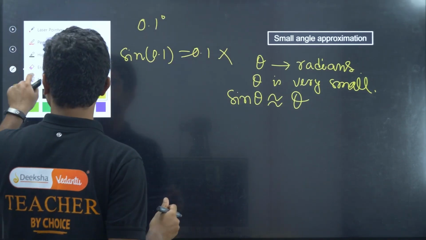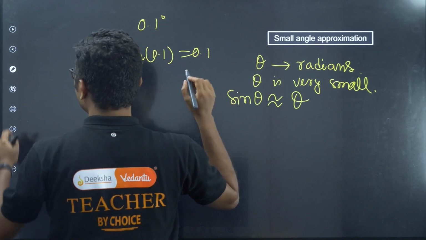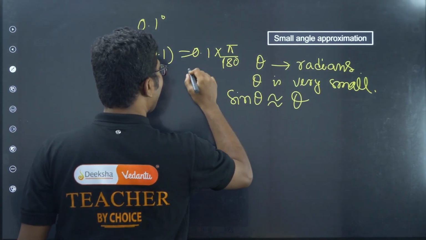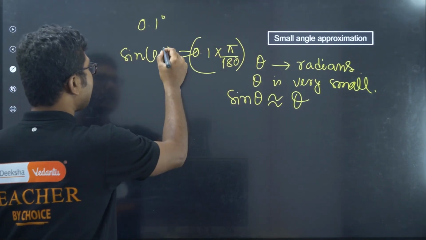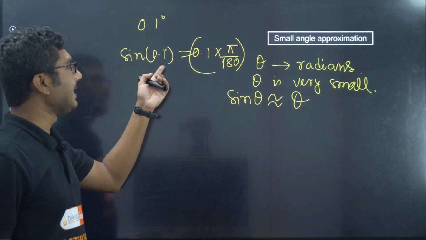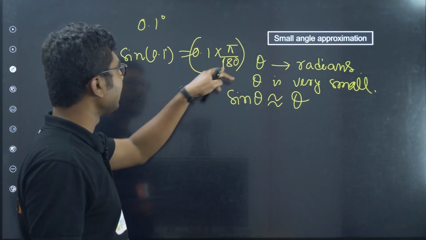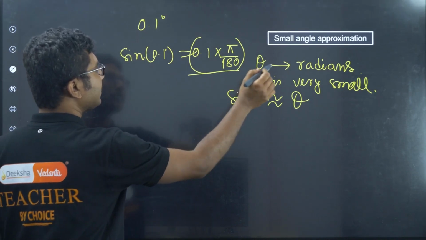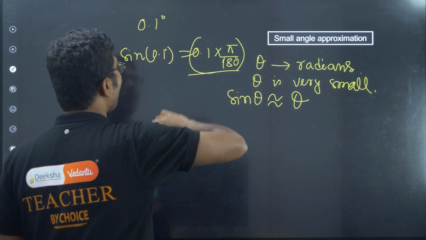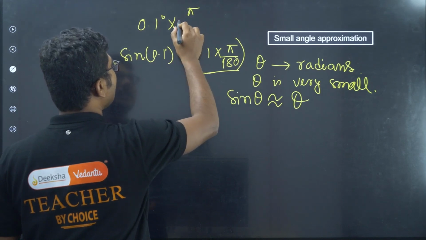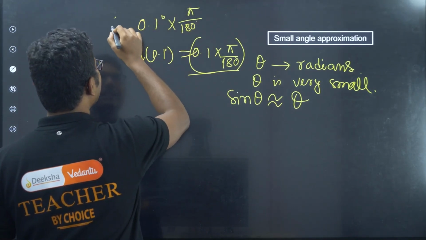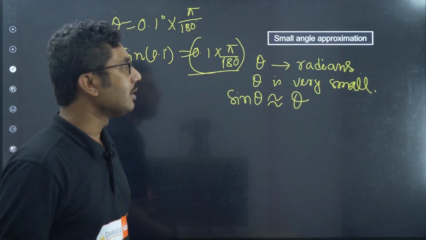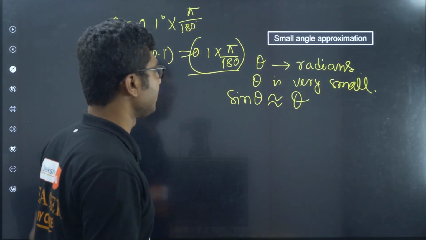So what you have to do is convert this into radians, multiplying by pi by 180. You can write this, this is correct. Basically what it is saying is that if you convert this degree angle into radians, then that corresponding value will be the value for sin theta, which you can take directly. So if the angle is small, first you have to convert it into radians, then you can write that angle as theta. You have to convert the angle back to radians, then only you can use this approximation.